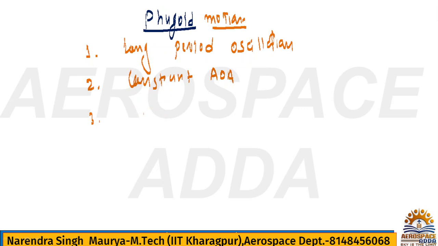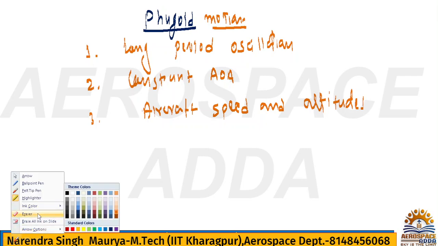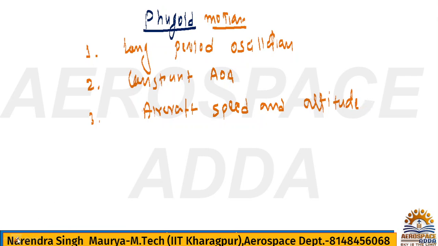change during motion. What motion? Phugoid motion.